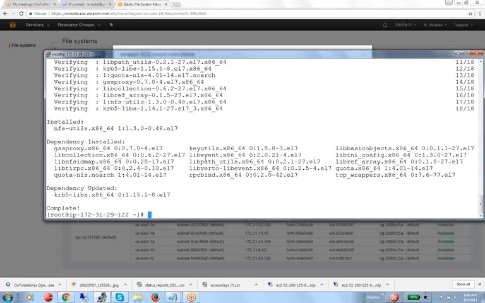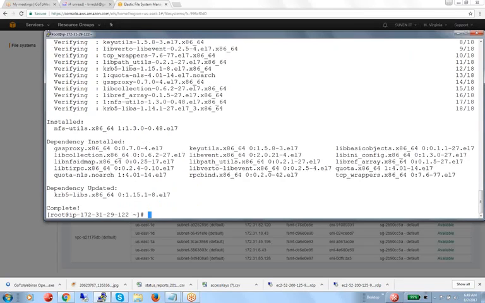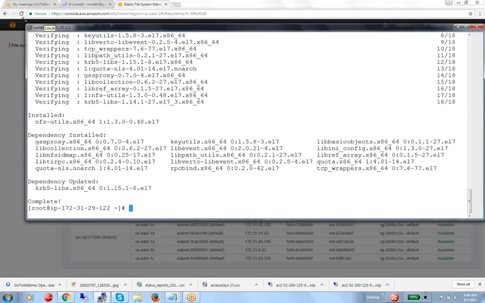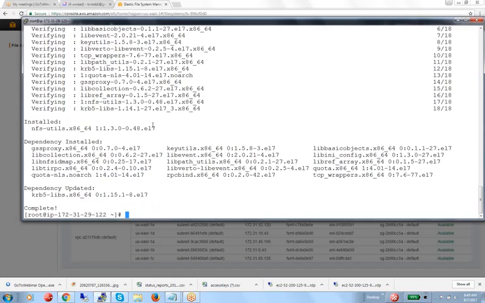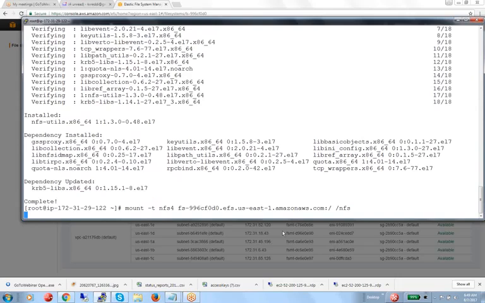Yeah, the client-side package we already installed. Once we installed the client-side package, then what is the next step? The next step is the most important one. You can try to mount it again, but still you cannot mount. It is trying to mount, but it is not mounting.